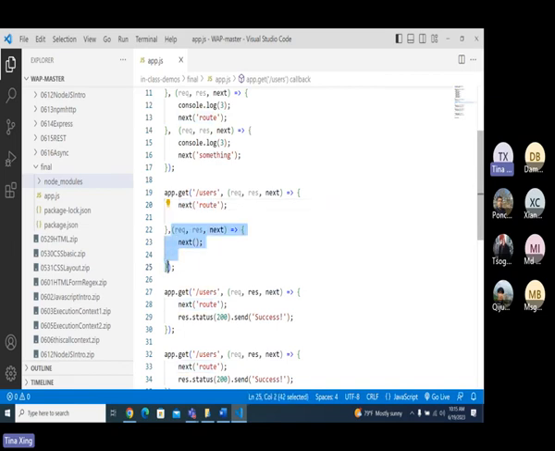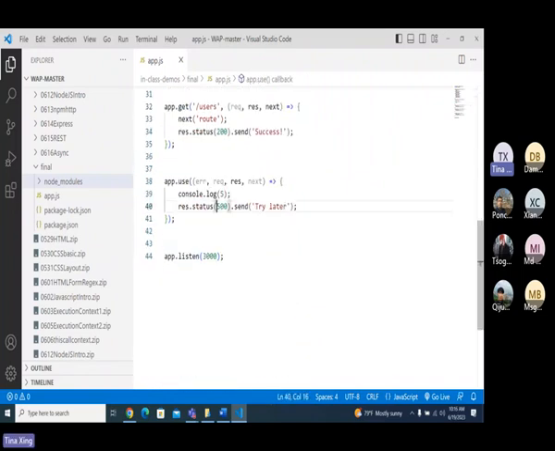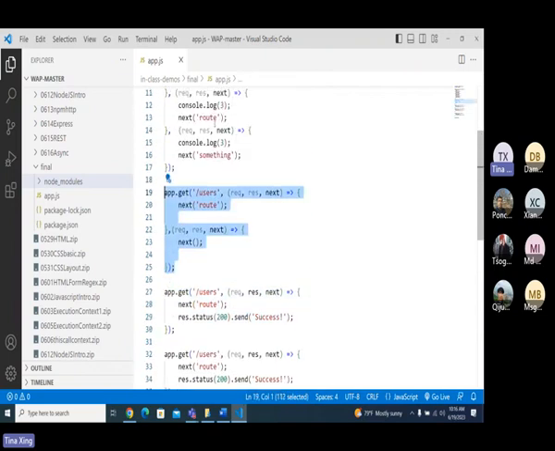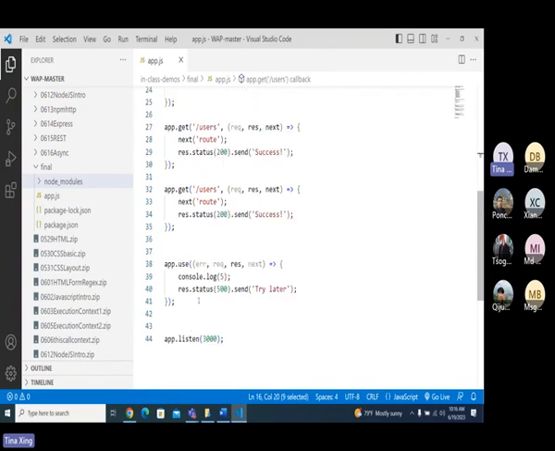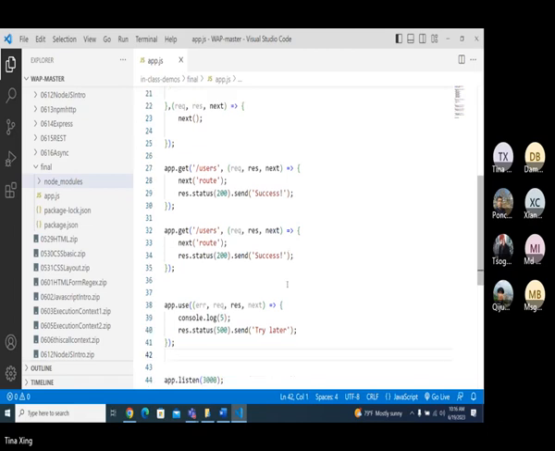Next route: if you want to go here, then you go to the next one. Is it more clear? It's just the middlewares attached to the same one. Next route, and next something else, goes directly to here. So skip this one, skip this one, skip this one. If it goes to this one, okay, then it goes directly here. It only executes that when you call next.